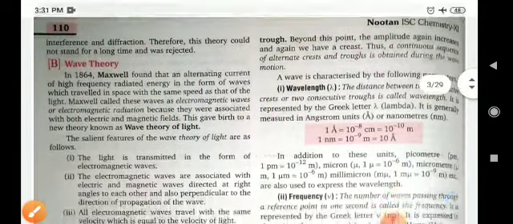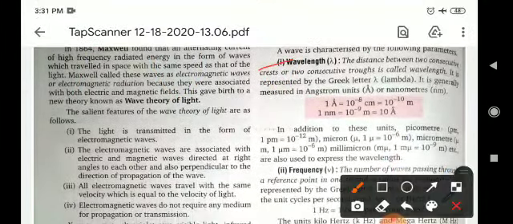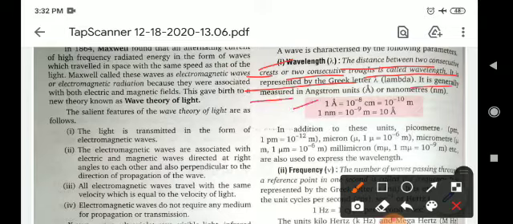Okay, now what is the wavelength? The distance between two consecutive crests or two consecutive troughs is called wavelength, and it is represented by the Greek letter lambda. It is generally measured in angstrom. 1 angstrom equals 10 to the power minus 8 centimeter or 10 to the power minus 10 meter. And 1 nanometer equals 10 to the power minus 9 meter or 10 angstrom.